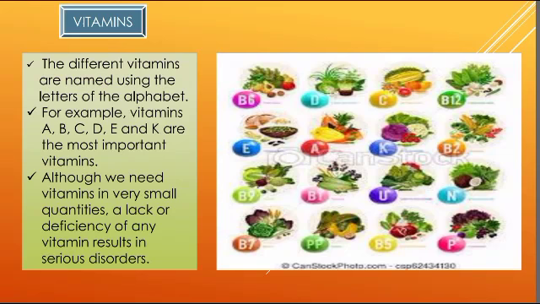The different vitamins are named using the letters of the alphabet, for example A, B, C, D, E and K. They are the most important vitamins required by the body. Although we need vitamins in very small quantities, if there is a deficiency of vitamins in the body, it is going to cause serious disorders. That means its consequences will be very dangerous for the body. So though they are required in a small amount, they should be consumed in the right proportion.